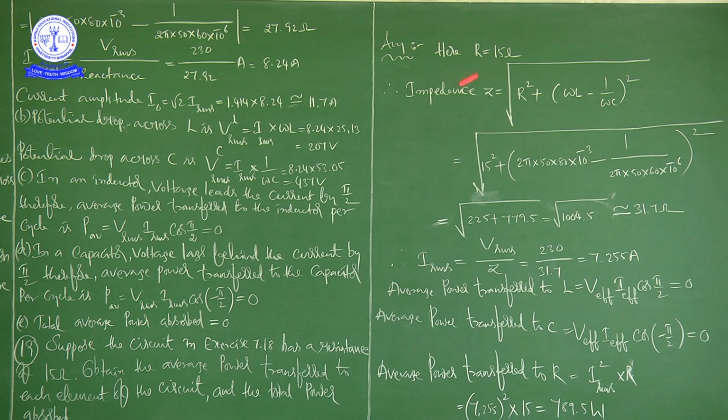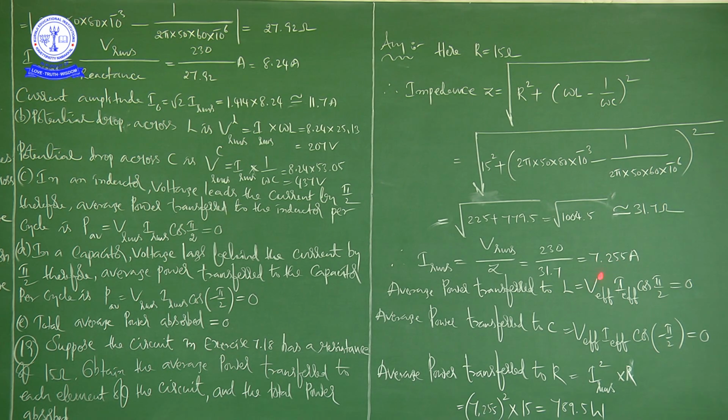So when R is equal to 15 ohms, impedance Z is, this is the formula, square root of R square plus omega L minus 1 by omega C whole square. First we have to substitute the values, and after that complete this mathematical process, so that we get square root of 225 plus 779.5, that is equal to square root of 1004.5, which is approximately equal to 31.7 ohms. Therefore, IRMS is equal to VRMS by Z, that is equal to 230 divided by 31.7,